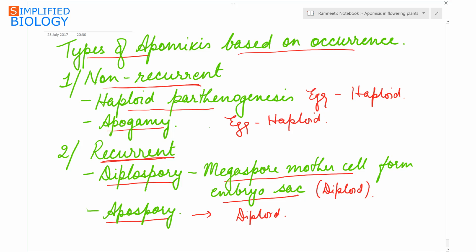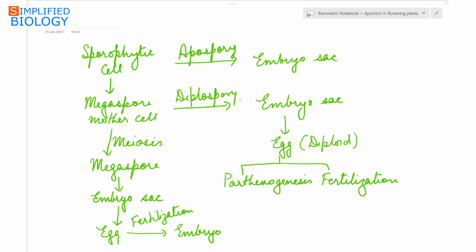recurrent apomixis. Normally we see that the sporophytic cell forms the megaspore mother cell, which undergoes meiosis to form the megaspore. This megaspore forms the embryo sac, which has the egg that undergoes fertilization to form the embryo.